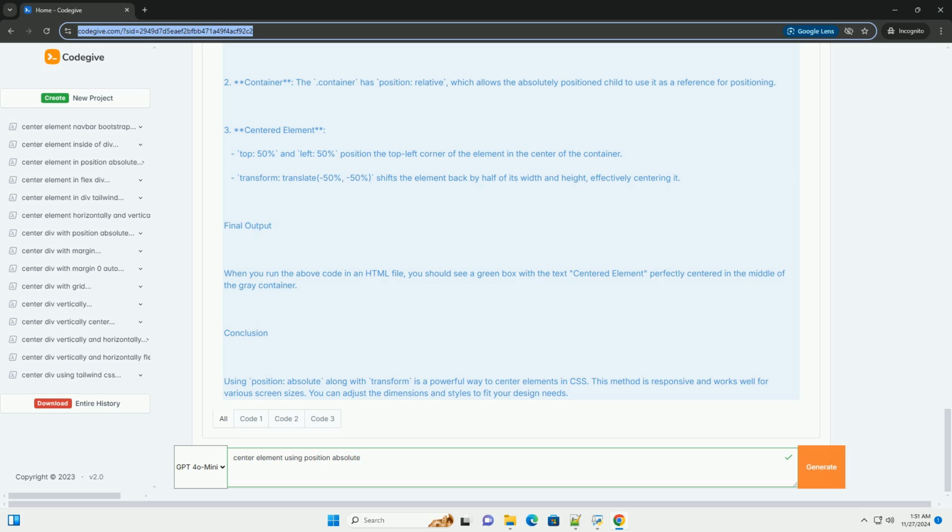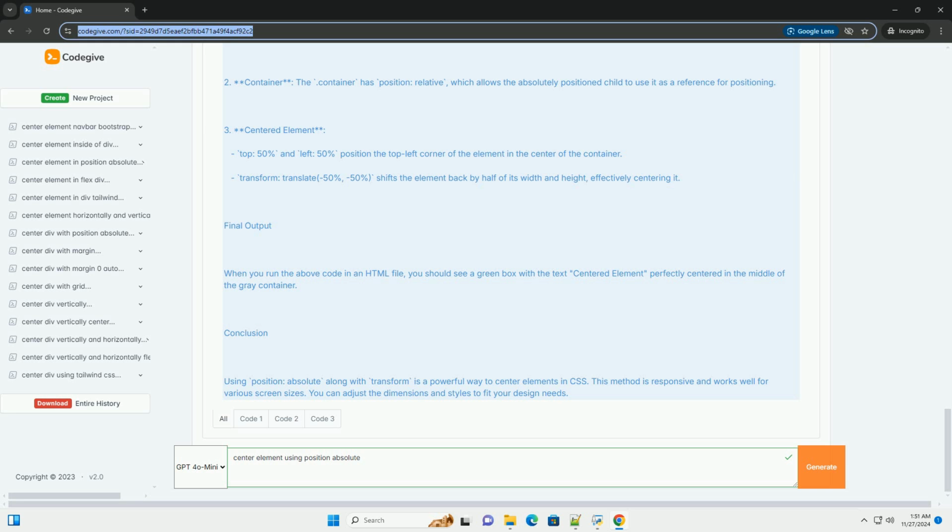1. Body styles. The body is styled to take full height, 100vh, and the flex properties are used to center items vertically and horizontally. This is optional but helps make sure the container fills the viewport. 2. Container. The .container has position relative, which allows the absolutely positioned child to use it as a reference for positioning. 3. Centered element.